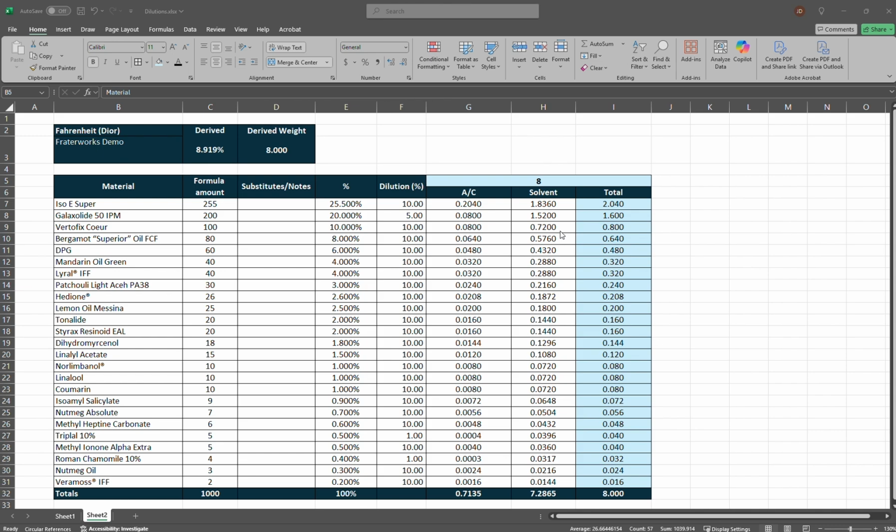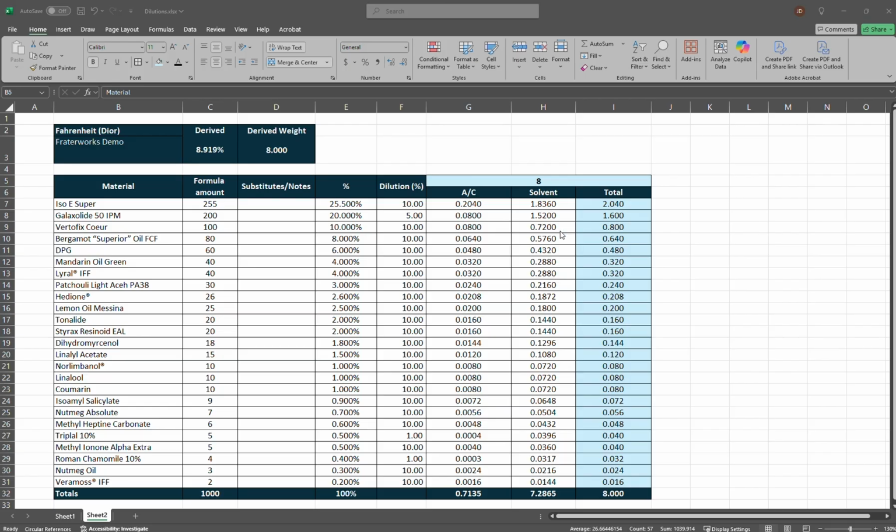And I've simplified it a bit here just for the video. Mine is more complicated. I've got more colors. I've got more columns. I've added prices to the aroma chemicals or the materials to calculate the actual pricing of the formulation, if you're making a fragrance or an accord or a base.